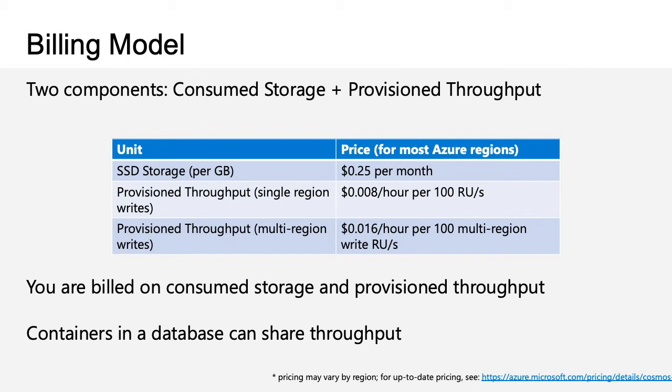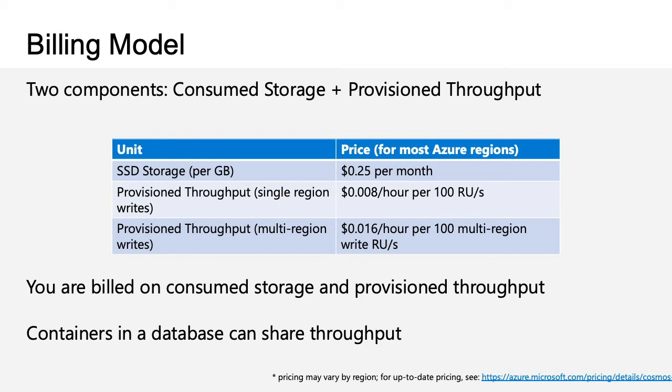So if your workload is somewhere around 50 GB, 50 GB multiplied by $0.25 per month is going to be added as part of the billing. And the amount of throughput you provision, multiplied by $0.008 per hour, is going to be your RUs.